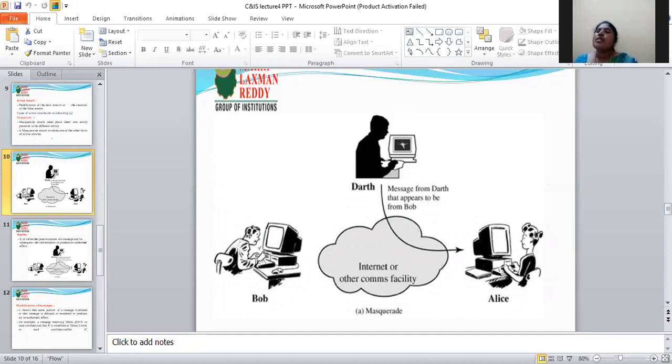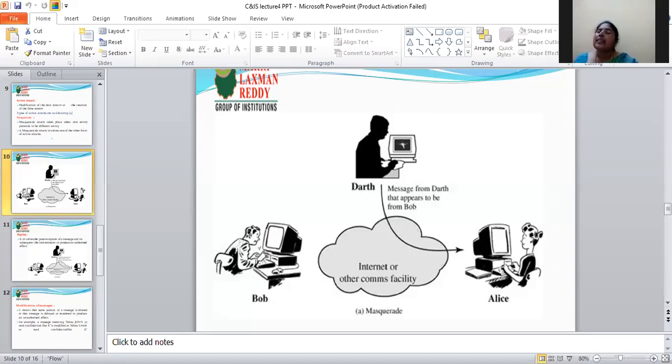Who sent it? A third, unauthorized person, Darth. The message is from Darth but appears to be from Bob. This confuses the receiver.